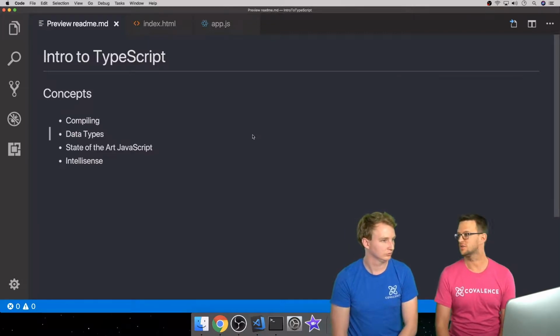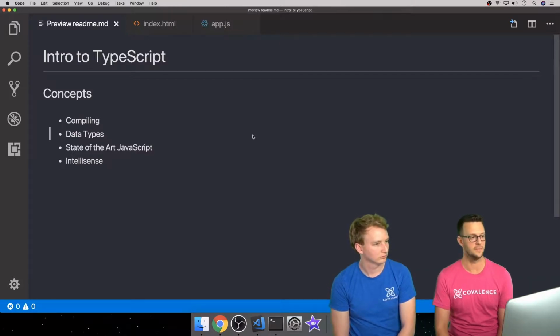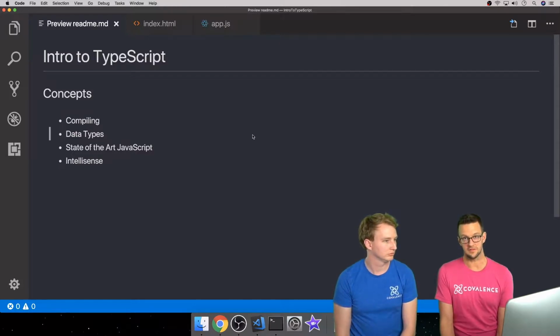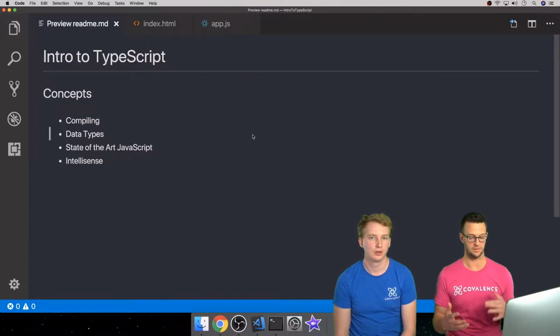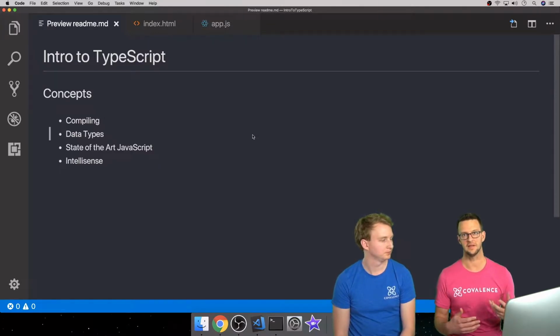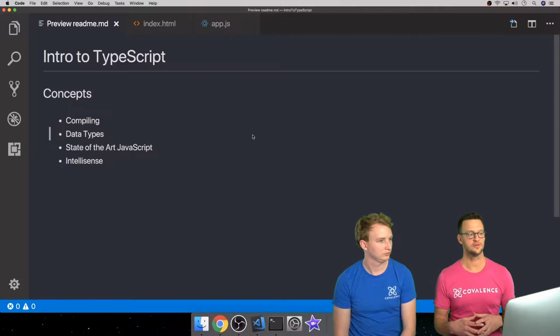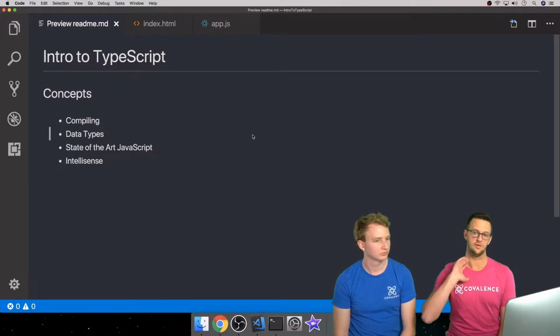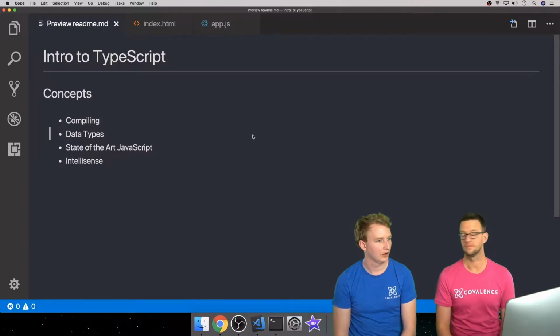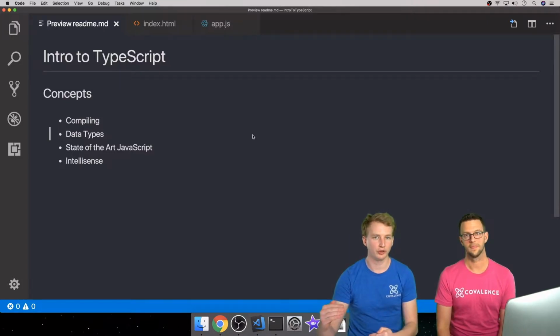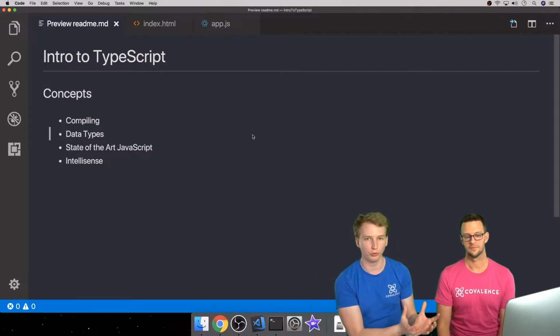So it's just JavaScript with a few extra features. The main thing that it gives us is data types, so that we can have some inference at compile time and design time of what we're trying to pass to other functions, and what's on the objects that we're using, without having to guess or look up in the documentation, and we get IntelliSense for that. And then we also can use state-of-the-art JavaScript, things that are coming out in JavaScript that browsers will eventually support, we can use today, and it will compile to JavaScript that's compatible now. TypeScript is basically a superset of JavaScript that compiles down to normal JavaScript.